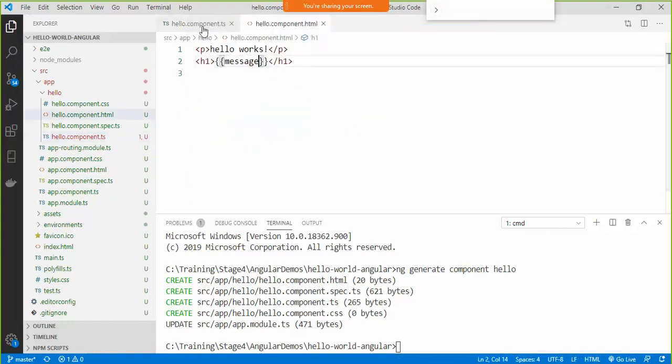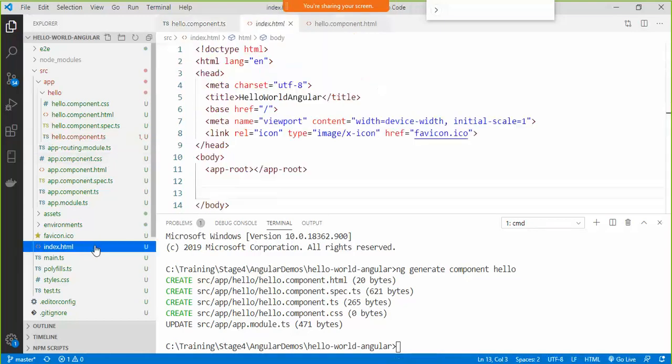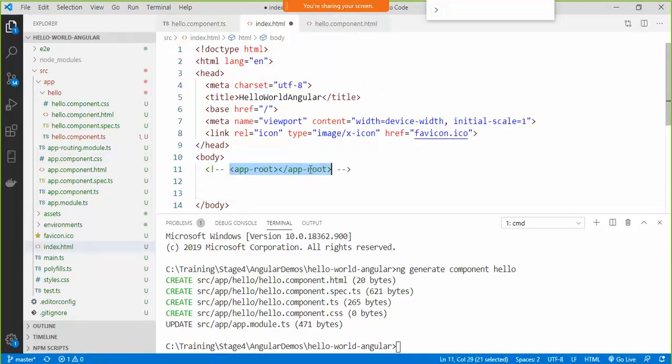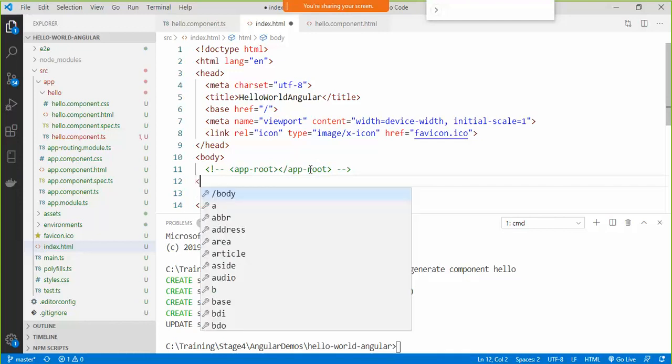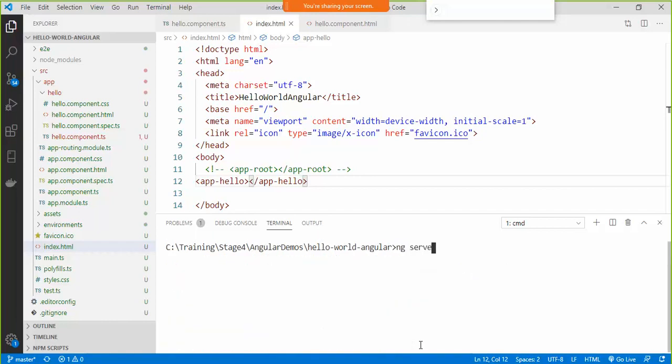Now this is the component that should be displayed wherever my application is starting, and to render this particular component I need to use this selector app-hello. So I will go to index.html and comment this one and put mine, say app-hello, like this. Now I will simply come here to terminal and I will say ng serve.